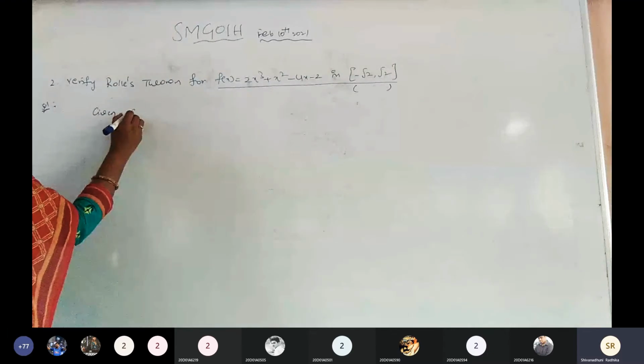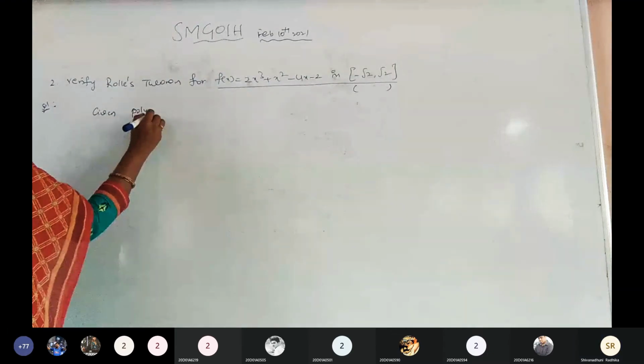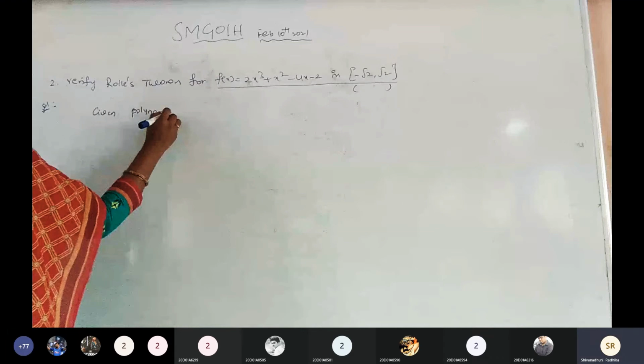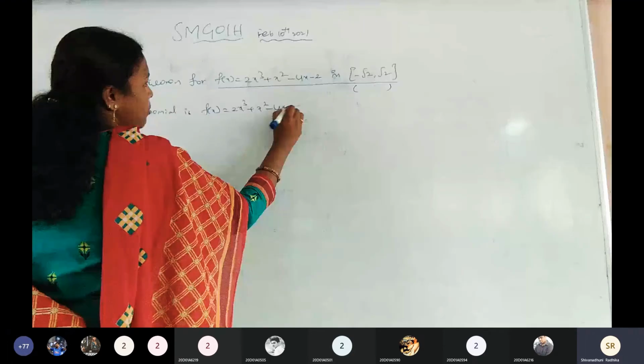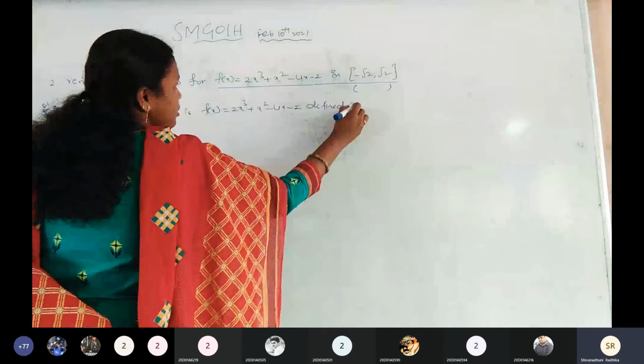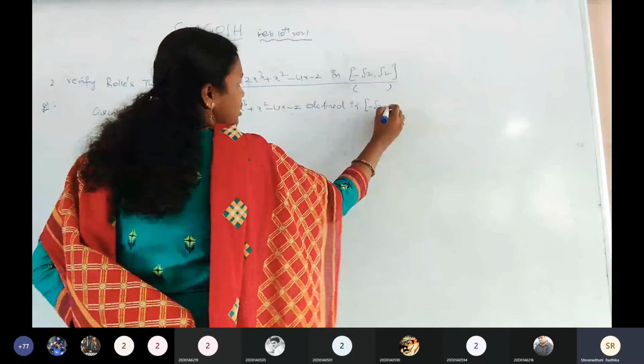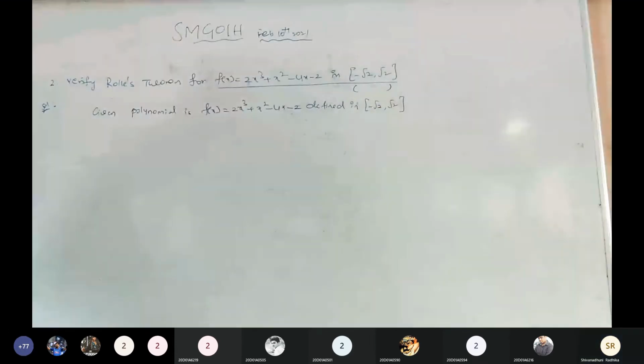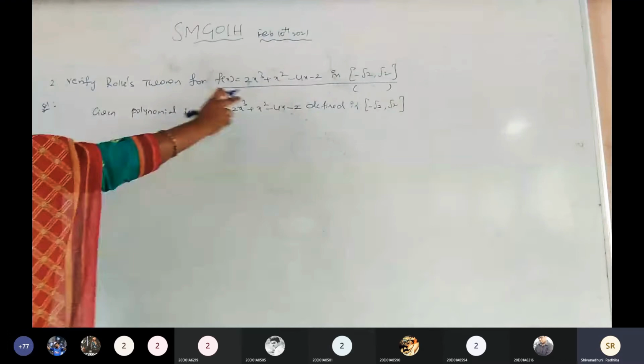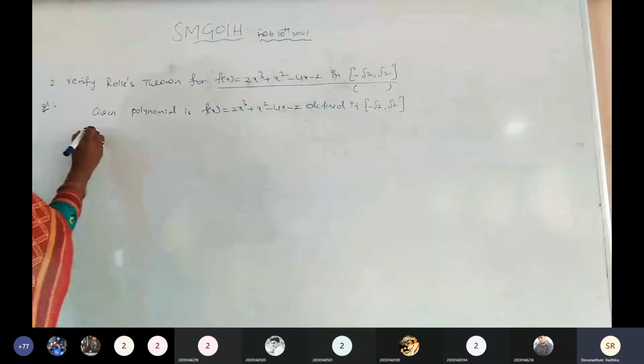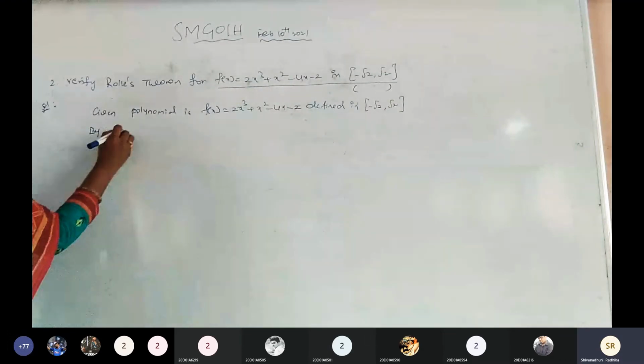The given polynomial is f of x equals 2x cube plus x square minus 4x minus 2, defined in the closed interval. Either this is open interval, there is no problem. Is this clear? So minus root 2 comma root 2. That is defined in minus root 2 comma root 2 by Rolle's theorem.